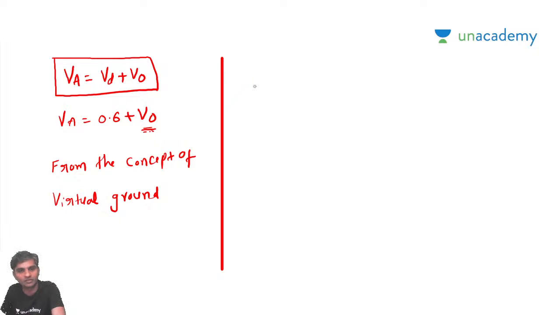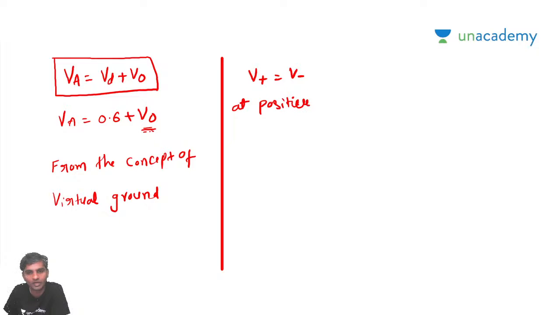We know that the positive voltage must be equal to the negative voltage. At the positive peak, what is V plus going to be?